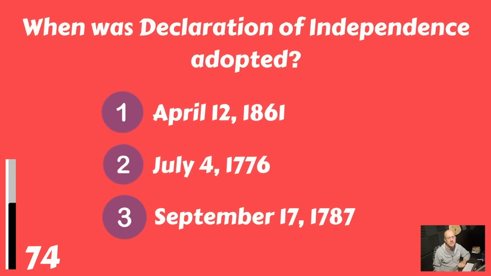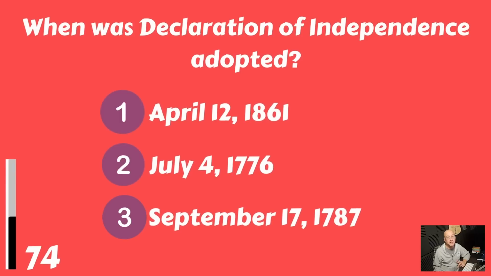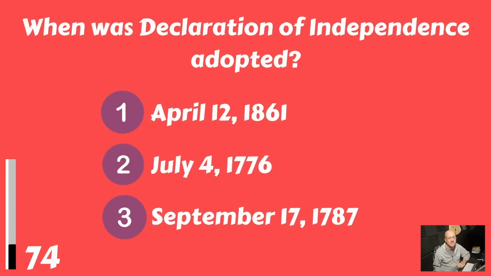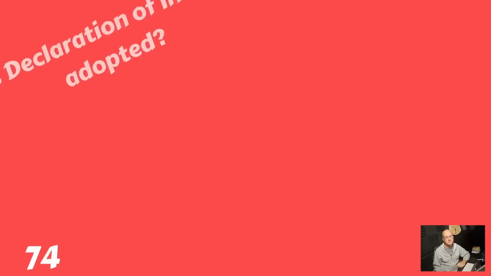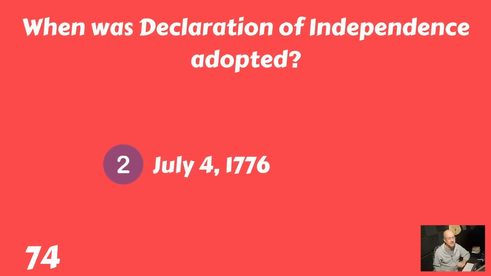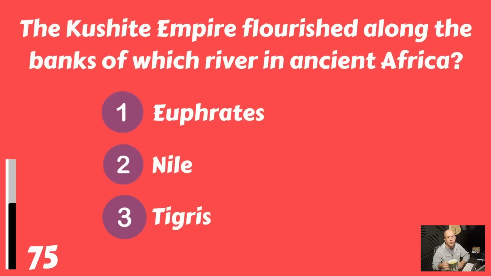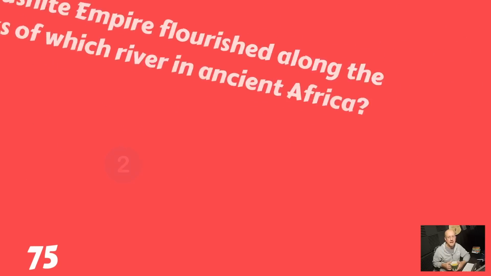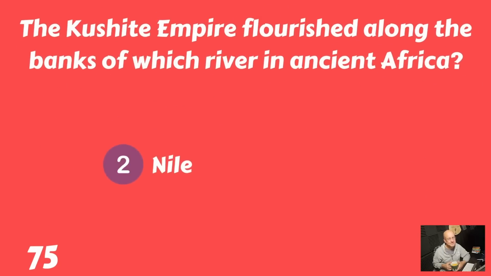When was the Declaration of Independence adopted? April 12, 1861, July 4th, 1776, or September 17th, 1787? It was adopted on July 4th, 1776. The Kushite Empire flourished along the banks of which river in ancient Africa? The Euphrates, the Nile, or the Tigris? It flourished along the banks of the Nile.